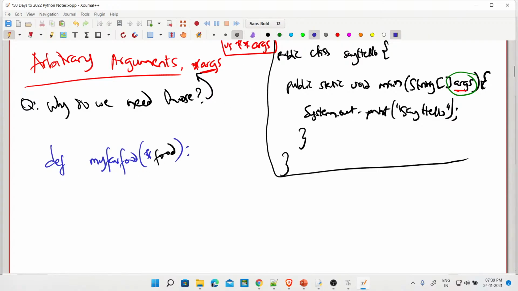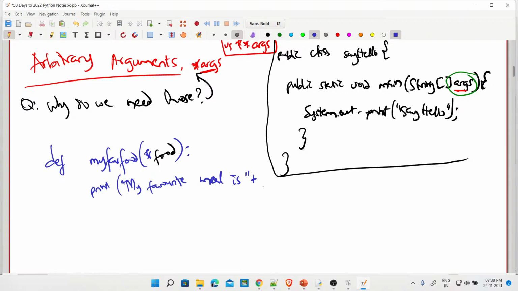Now, I will say colon, print my favorite food is my favorite cuisine, okay? My favorite meal, fine. Whatever we call it, say plus. Now look here, guys. So this is food. Initially, if you've studied C, you might be thinking it's a pointer because you have star. Yes, but this is actually not a pointer.